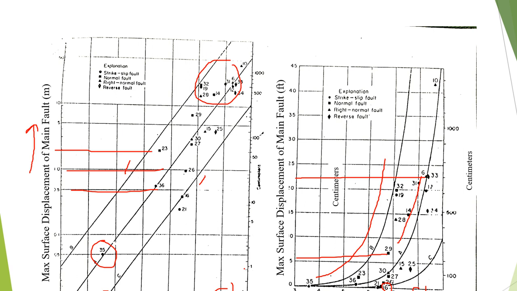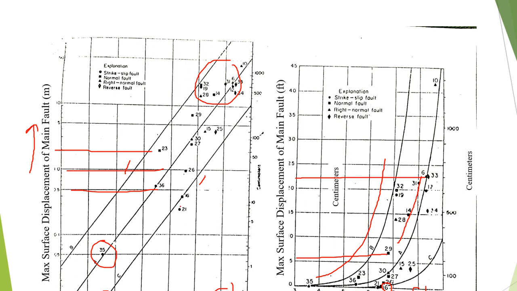So the increase in energy is not linear. This is the reason why the increase in surface displacement along the main fault is not linear when you compare the displacement produced during an earthquake of smaller magnitude and a larger magnitude earthquake.